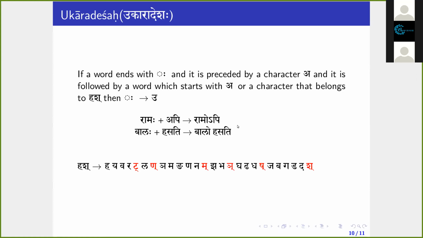Why is the avagraha sign not there in the second one? Ramopi, and why is it only Balo hasati? Ramaha api, Ramopi. If you remember, we have discussed one rule, Purva Rupa Sandhi. So that's why for Ramaha api, after this Rama u will become Ramo, and with api, Ramopi. Okay. Yes, sir. Thank you, sir. I will type here.